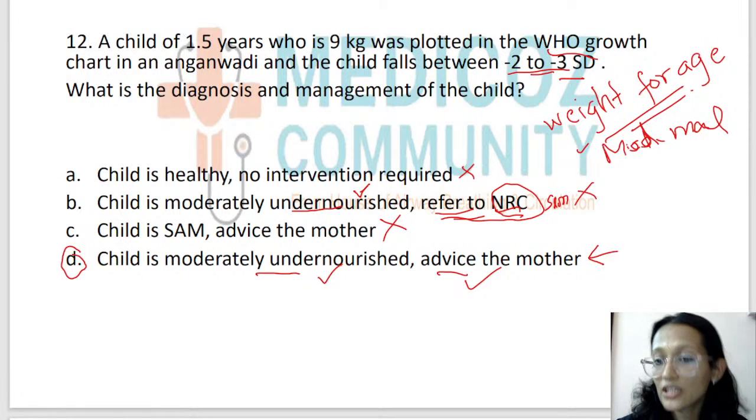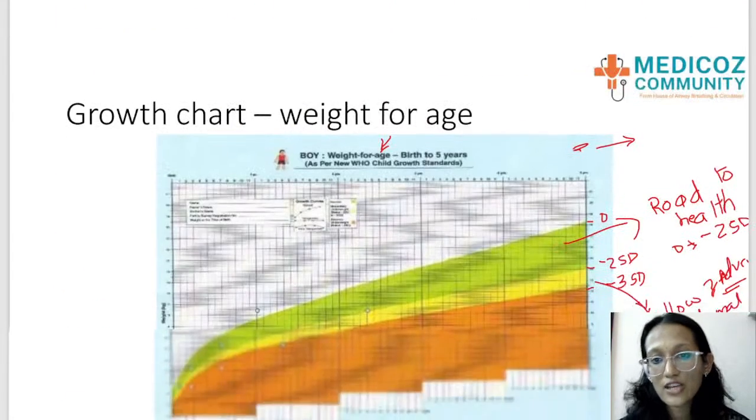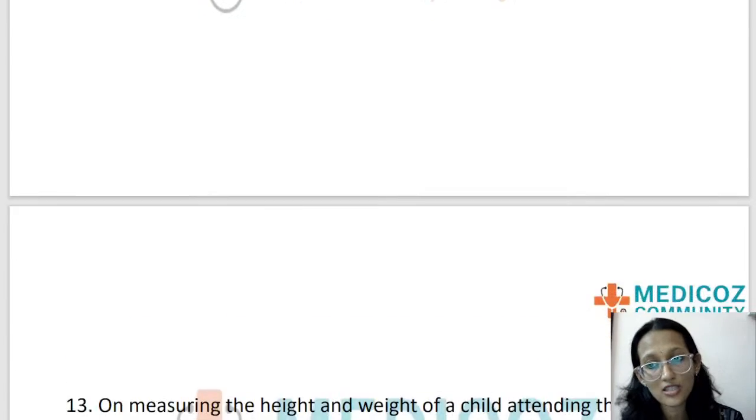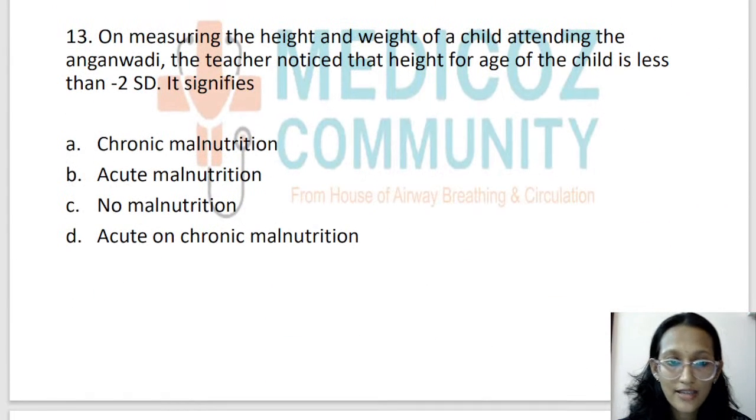Please be familiar with the growth chart. What are the standard deviations? What are the color codes? And what does it mean? Because it's a very important question. Moving on to the next question.